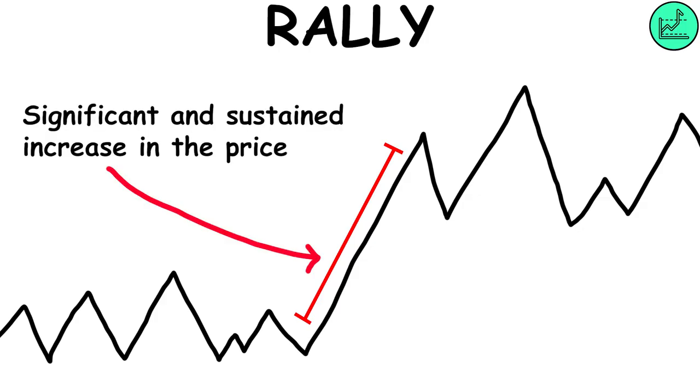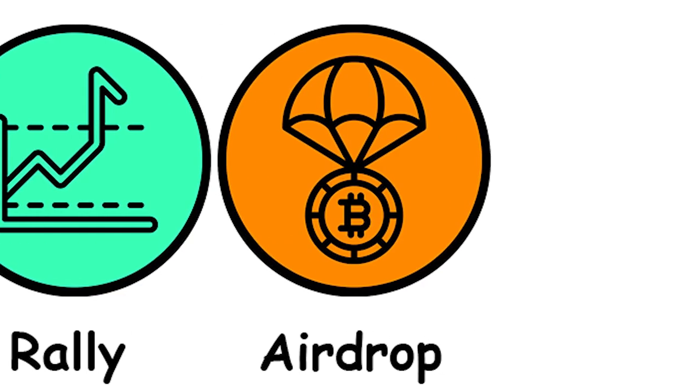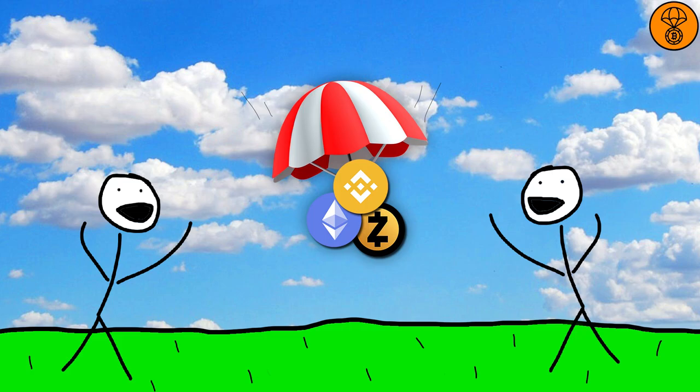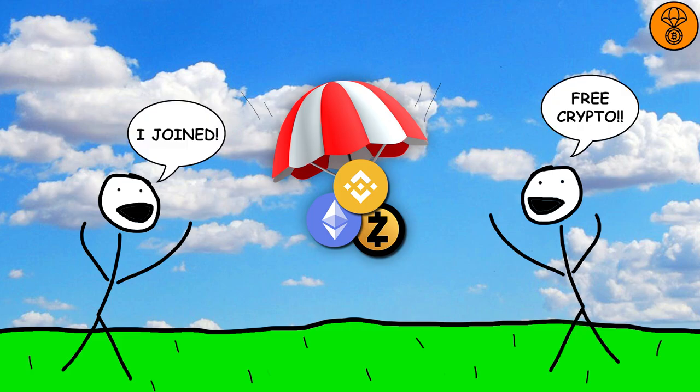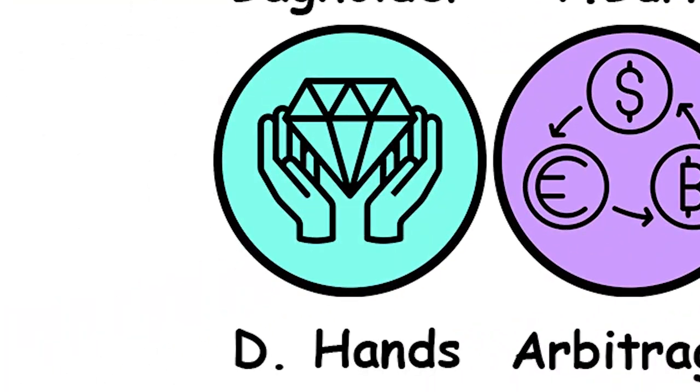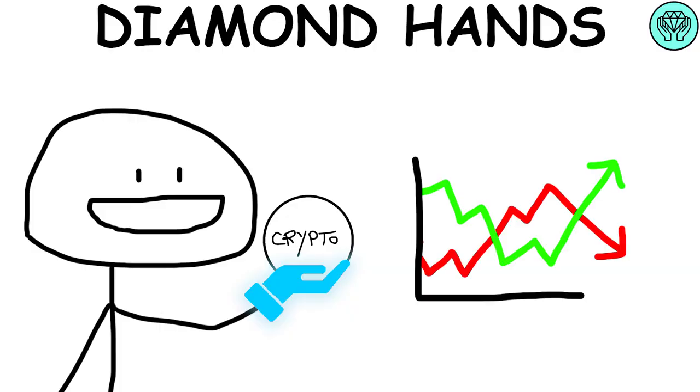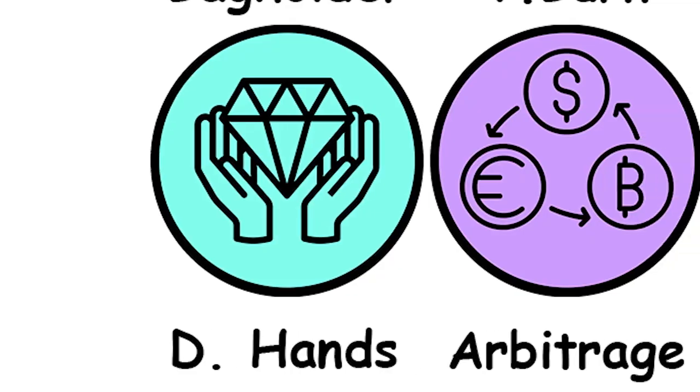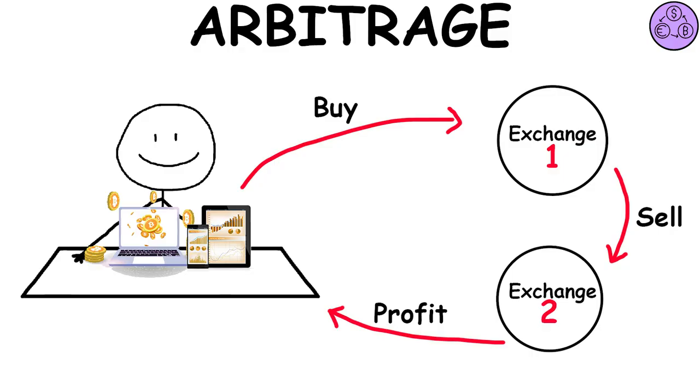Rally. It is a significant and sustained increase in the price of a specific cryptocurrency. Airdrop. Crypto airdrops involve sending free cryptocurrencies from crypto projects to the community. It's a marketing operation, but also an opportunity. Diamond hands. It means holding a cryptocurrency despite its volatility or associated risks. Arbitrage. Buying a cryptocurrency on one exchange and selling it on another exchange for a higher price.